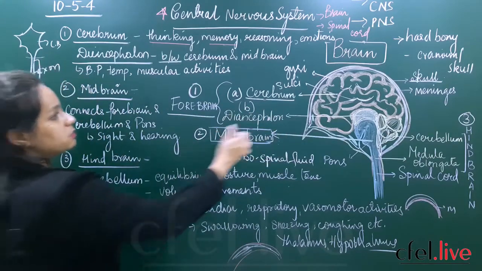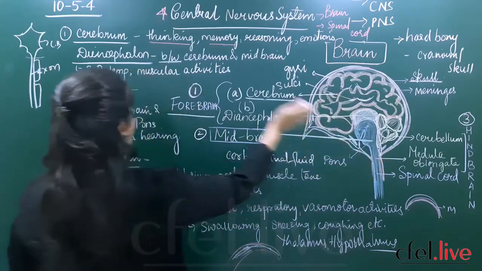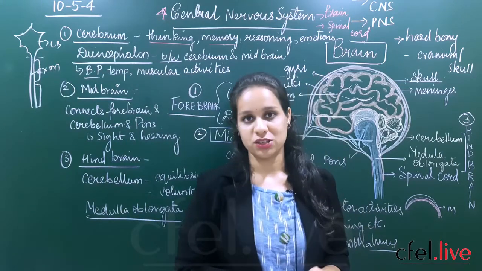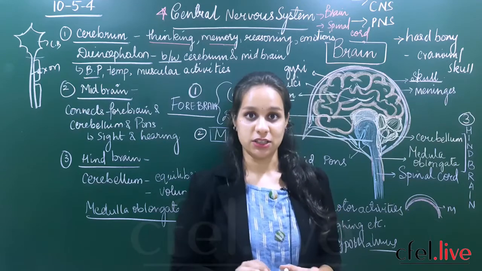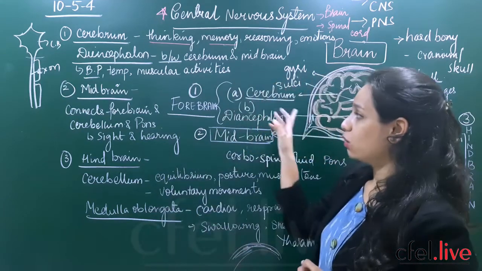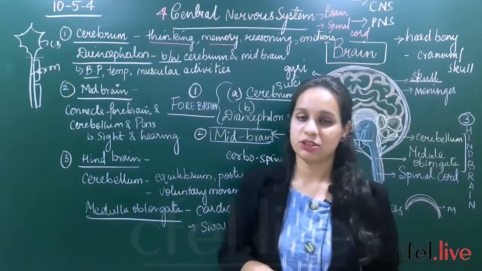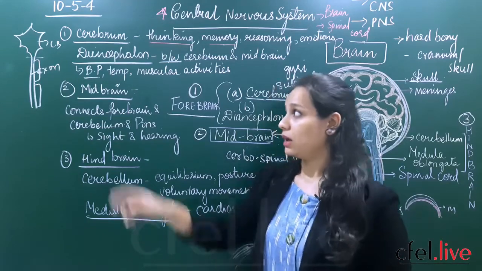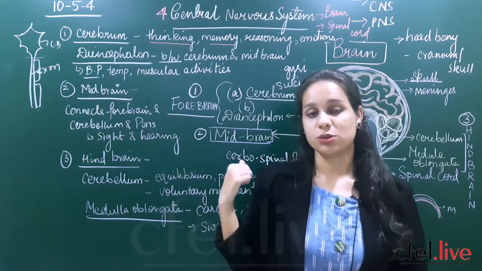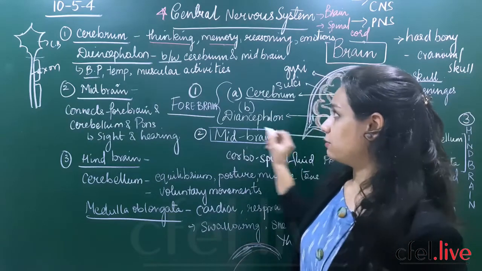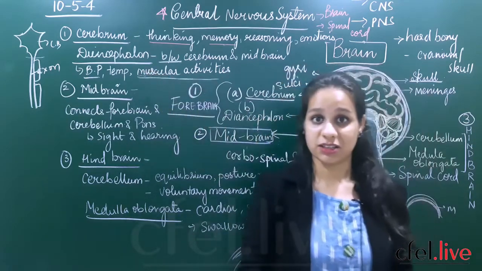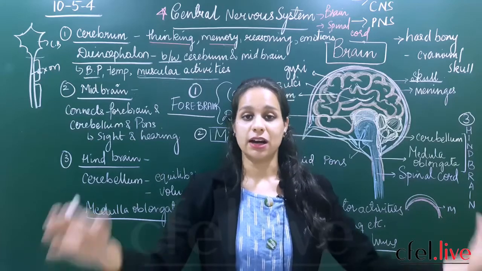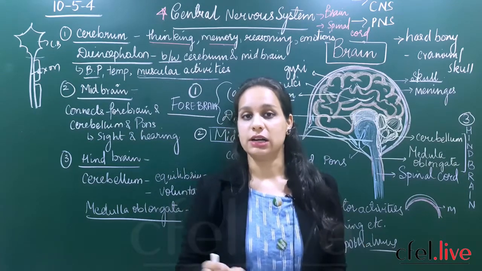So the diencephalon is present between the cerebrum and the midbrain, and it controls the temperature of your body. You have a proper body temperature, that is 97 degrees, and it is controlled by your diencephalon. The body temperature is maintained by which part of your brain? It is nothing but the diencephalon. And the blood pressure of your body is also controlled by the diencephalon, and all the muscular activities such as running, jogging, throwing, whatever you do with your muscles, are under the control of which part of your brain? Your diencephalon.